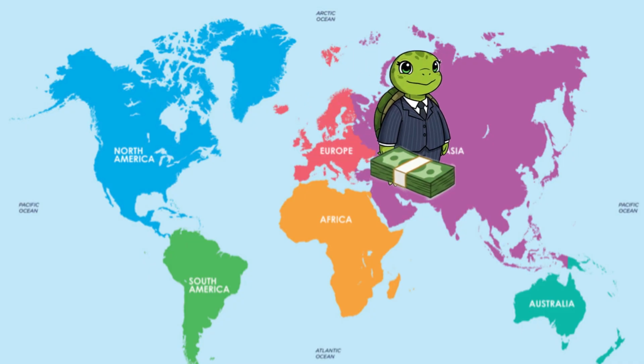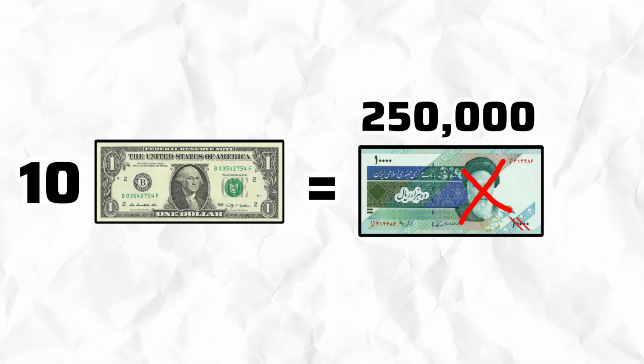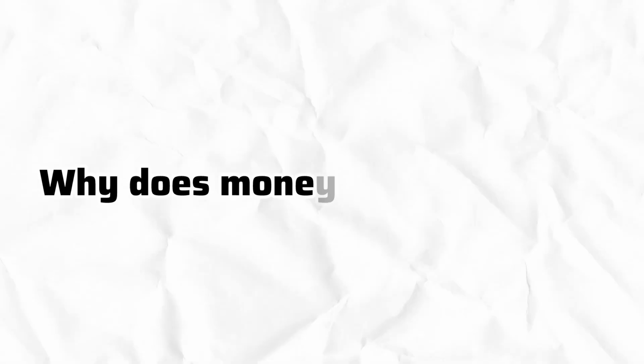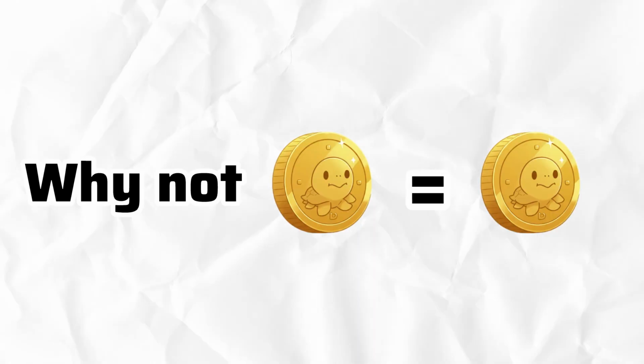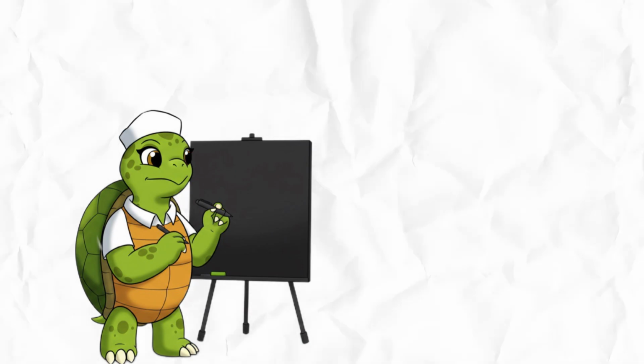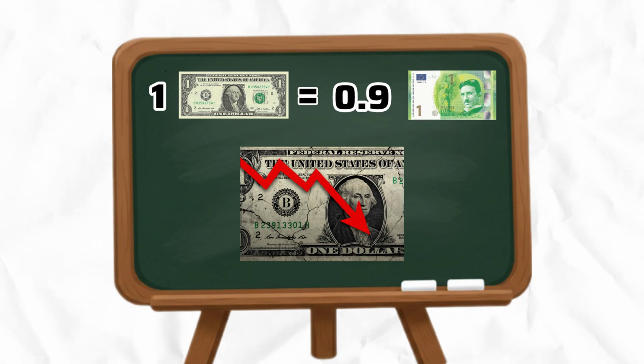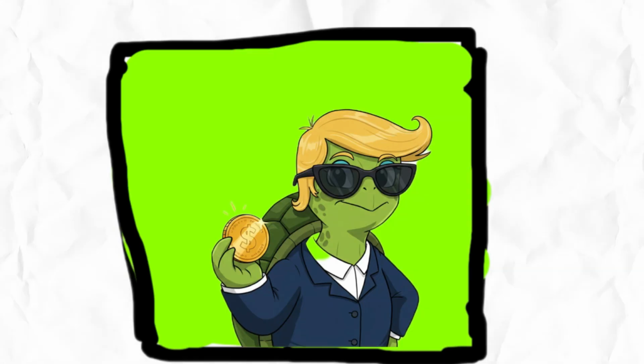Then he goes to another country. And suddenly, his $10 turns into 250,000 of their money. What? Why does money work like this? Why isn't one coin equal to one coin everywhere? Well, in this video, we're going to dive into the world of currencies, exchange rates, and why money values change every second. And of course, we'll do it the Turtle Village way.